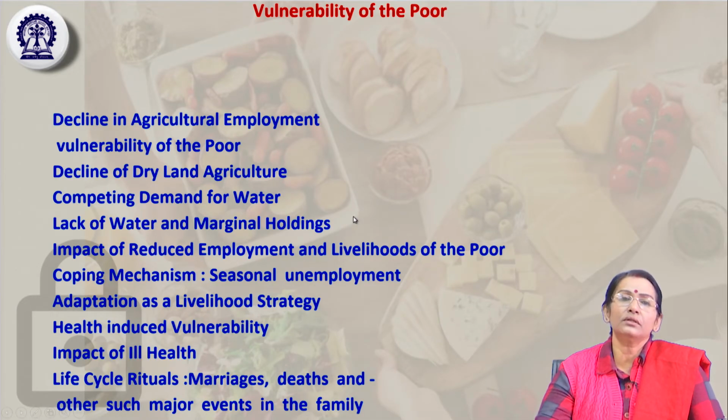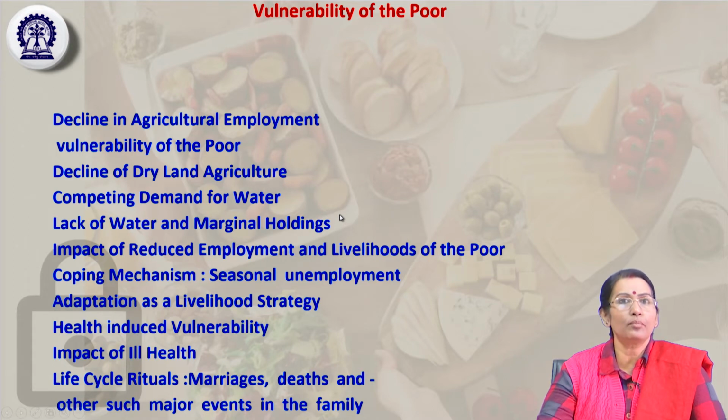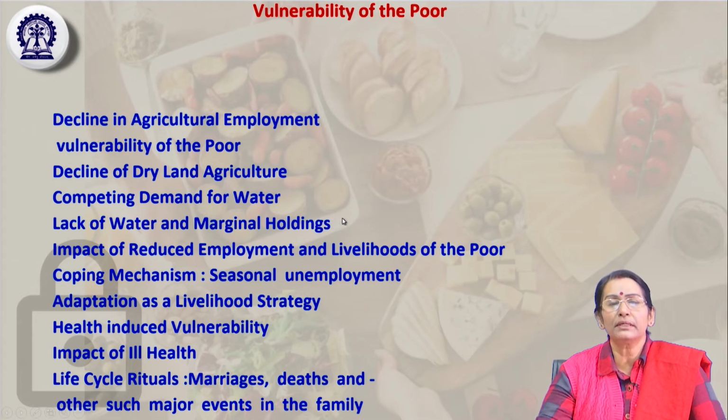That is also a cause of seasonal unemployment. Depending on cultural factors, as well as geographical and climatic factors, some seasonal unemployment takes place in every region, every state.